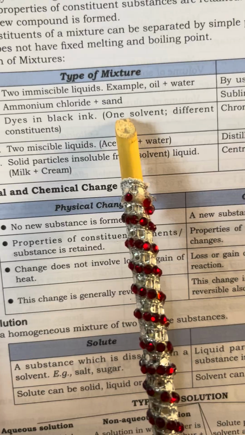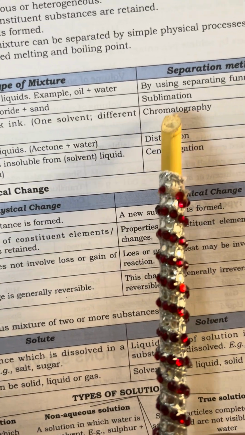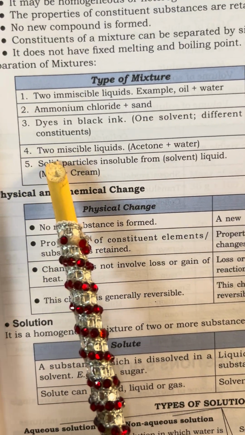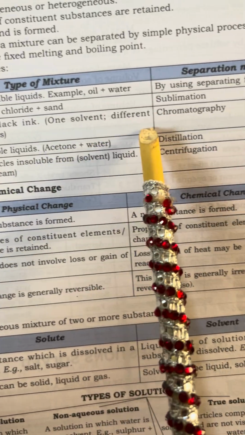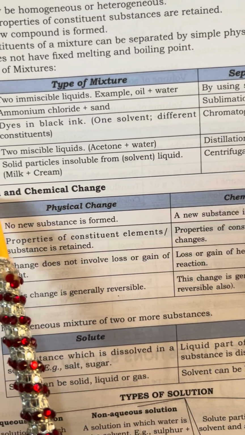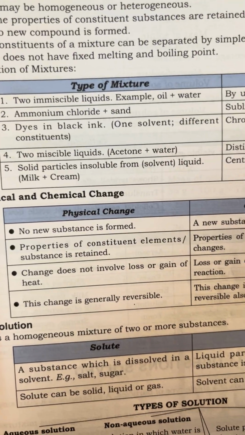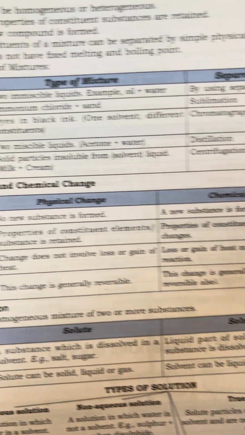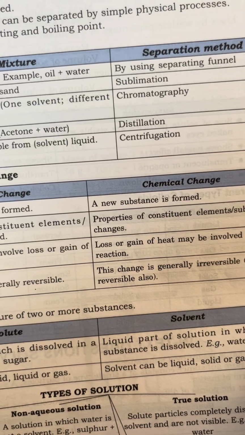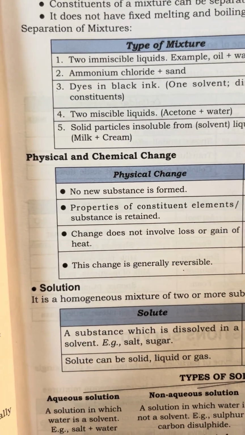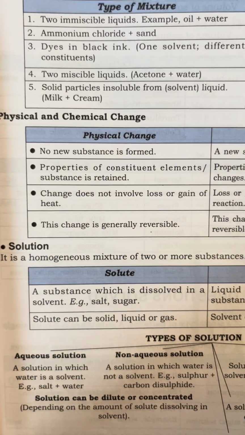Dyes in black ink: chromatography. Two miscible liquids, acetone and water: distillation. Insoluble solid particles in a liquid, such as milk and cream: centrifugation.